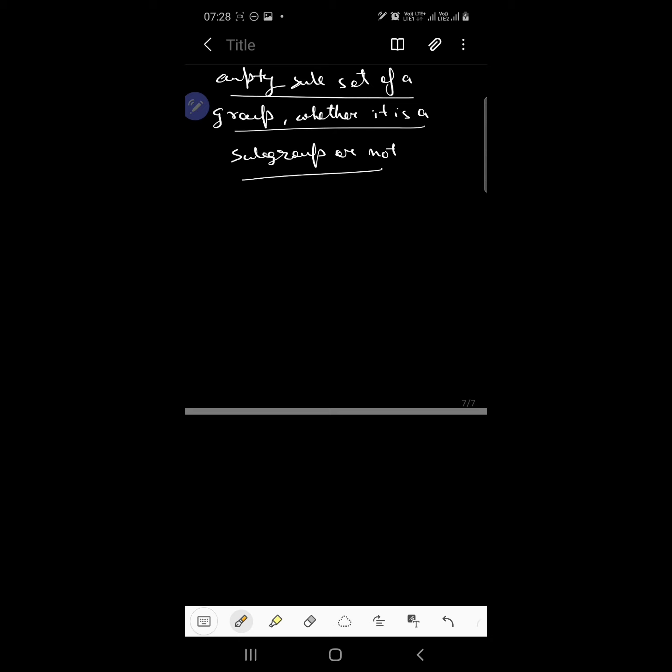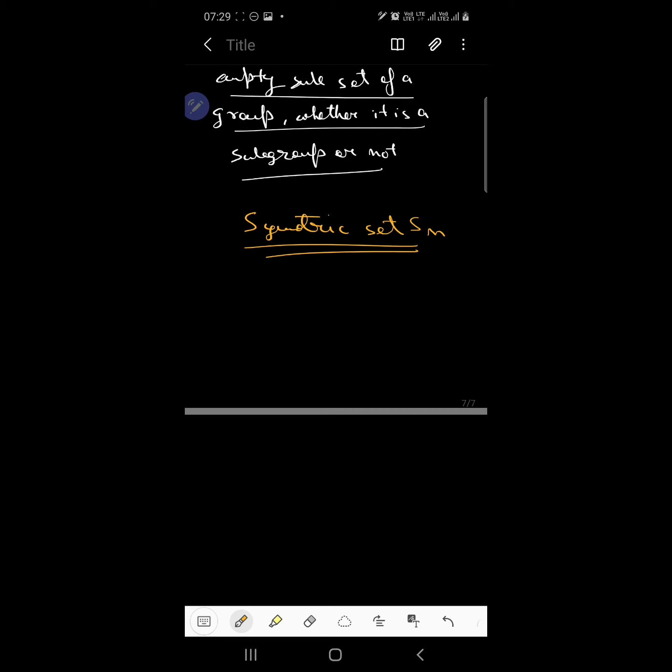Suppose we talk about the symmetric set Sn. What was the symmetric set Sn? The set containing all the permutations of n symbols, right?